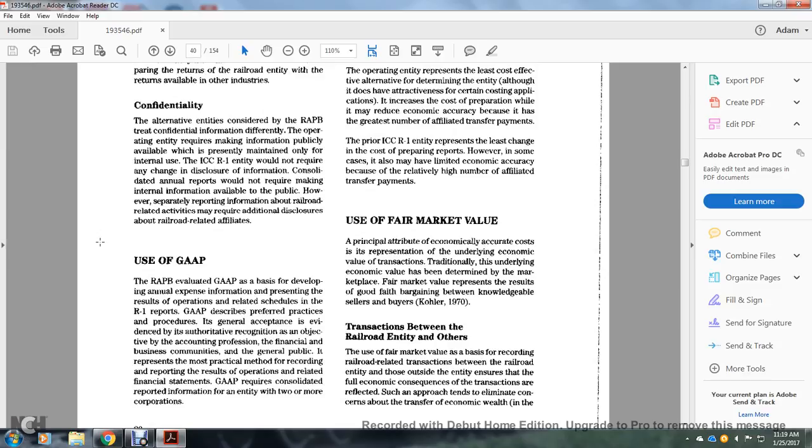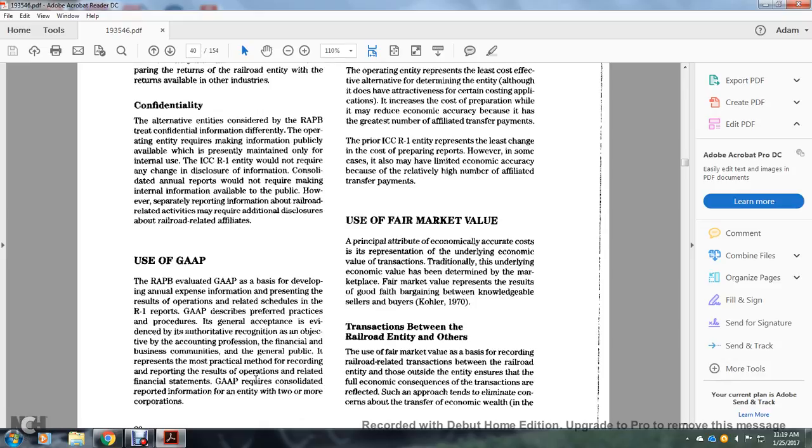Next, using the generally accepted accounting principles. The railroad accounting principles evaluated by the generally accepted accounting principles are basically developed annual and expense information representing the results of the operations, related to schedules in the R-1 report. The generally accepted accounting principles describe the preferred processes and procedures, with general acceptance of evidence, authority, and recognition by the accounting, professional, financial communities and the general public. It represents the most practical method of reporting the results related to the financial statement.